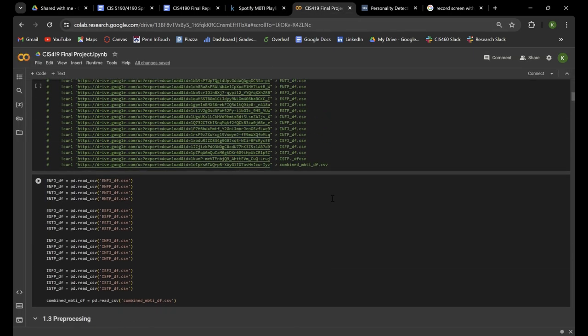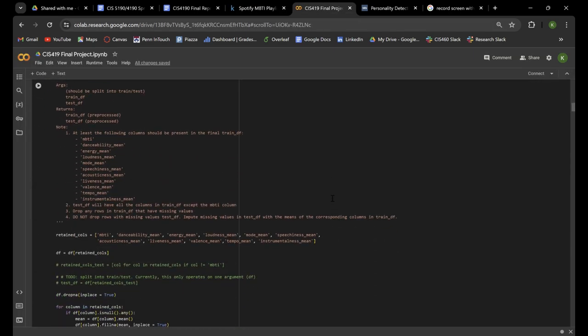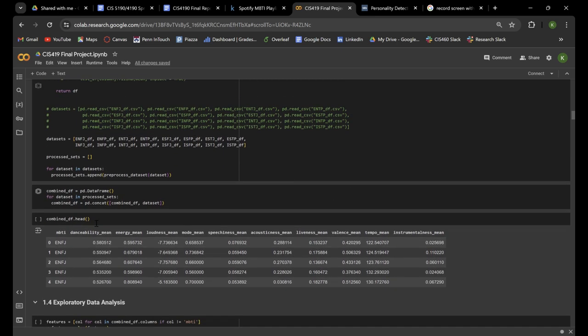In our project, we have parsed down all of these files and presented them in a form like this, where each dataset contains the average of the songs within its frame. So we have danceability mean, energy mean, loudness mean, mode mean, speechiness mean, and this is going to be the numbers that are correlated to each MBTI type. With that being said, let's talk about some of the diagnostics and analytics we ran on this dataset before we even began training machine learning models on it.